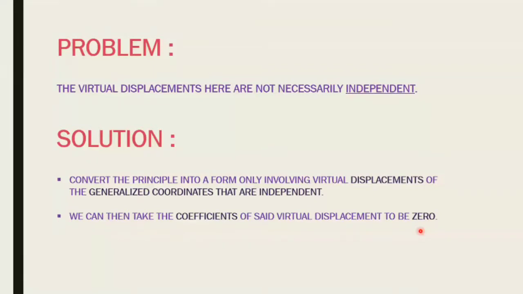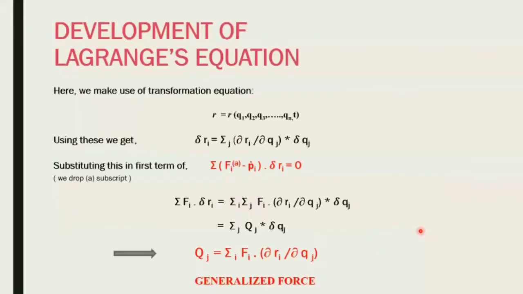This is where the development of Lagrange came into the picture, and he wanted to make D'Alembert's principle into an even easier and more powerful equation. Now, for the development of the Lagrange equation, we look at our usual definition: r equals r of q_1, q_2, q_3, and so on, and t. The q_i are all generalized coordinates, and we are saying that r is also dependent on time. Here r refers to the separate particles and their actual coordinates in the physical system. We don't know if the q_i physically represent something in the real world, but they are in their own coordinate system, and they will represent us regardless in the end.